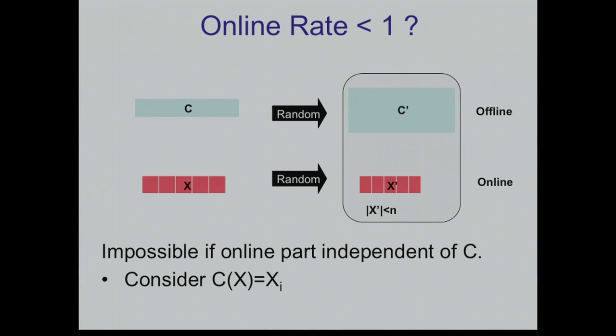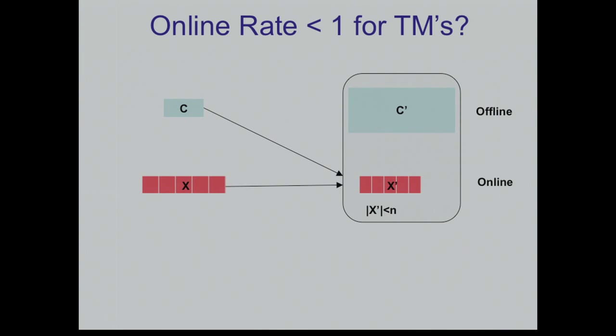Still, you can ask, maybe you can do something better in a different model. So consider the following model. Let's say that this x prime depends on the circuit, but to make this question non-trivial, I have to assume that the circuit is short, right? It has a short representation, so let's assume that this is a Turing machine. Okay?